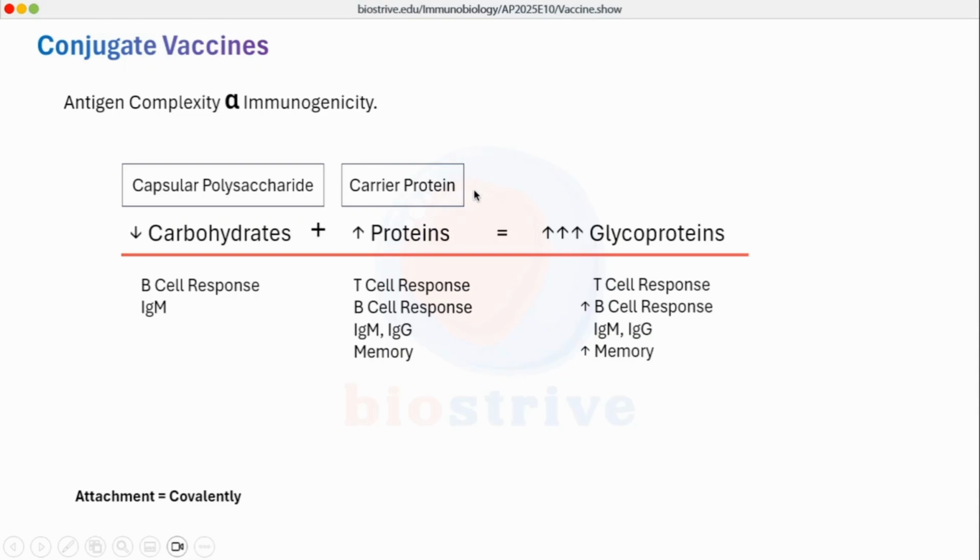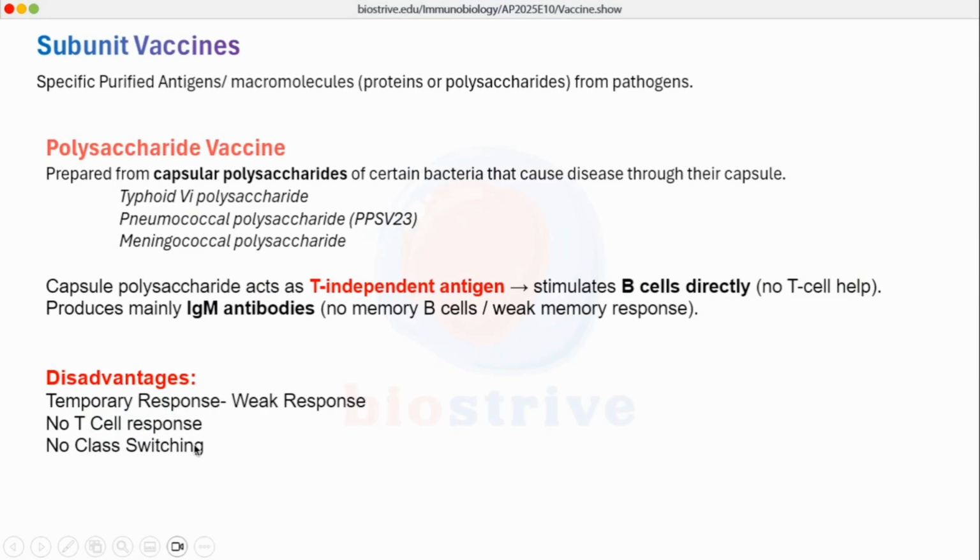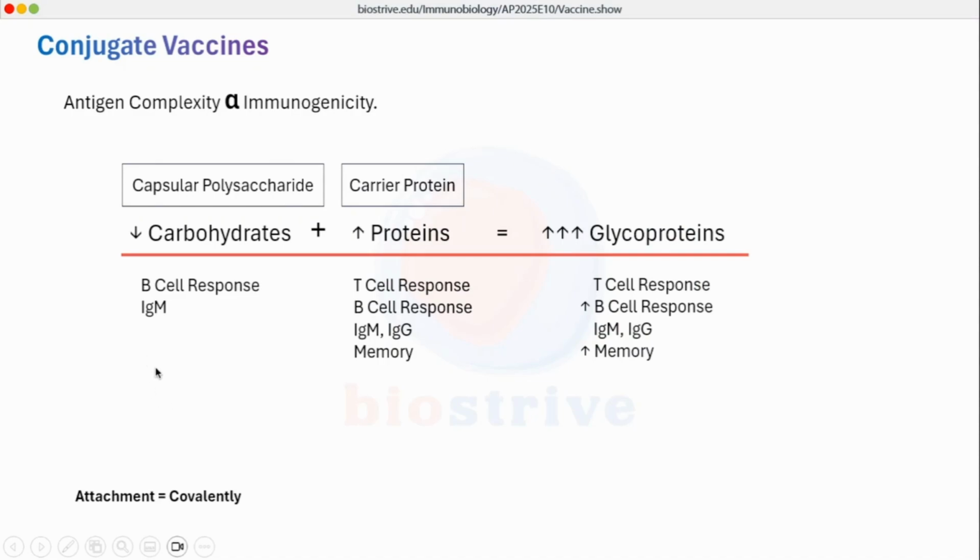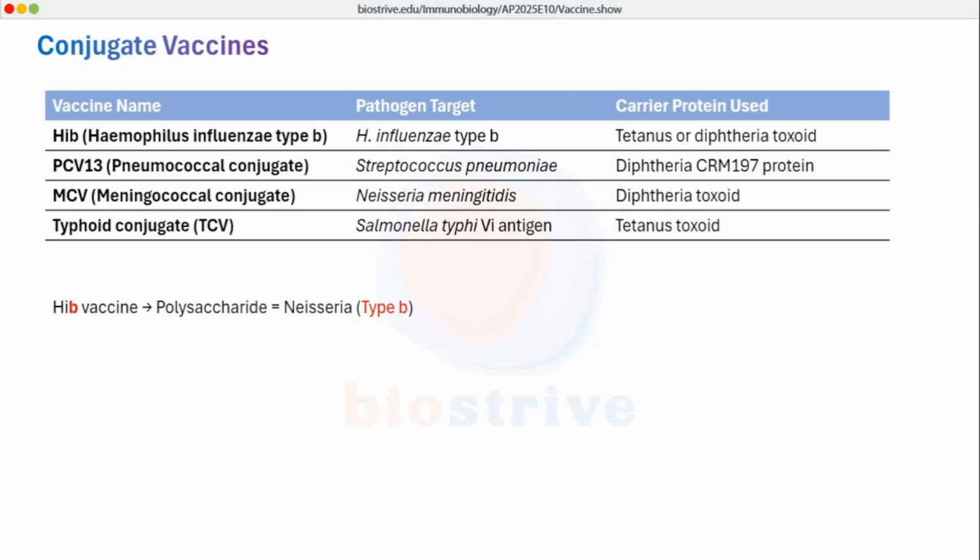There were some limitations in the polysaccharide vaccine, which were no T cell response, no class switching, only IgM, and a temporary response. So we are covering these limitations using the conjugation of these carrier proteins, and we are getting the T cell response, class switching, and a stronger memory response as well. So that is the concept of conjugate vaccines. An example of conjugate vaccines is HIB, which is the Haemophilus influenzae type B vaccine, and the carrier protein used is tetanus or diphtheria toxoid.